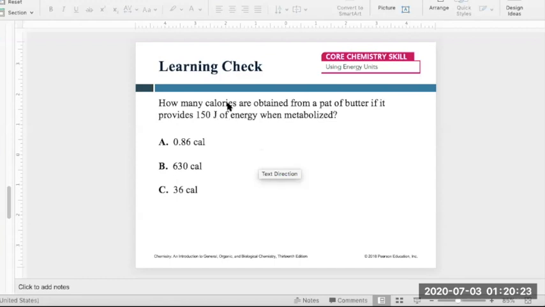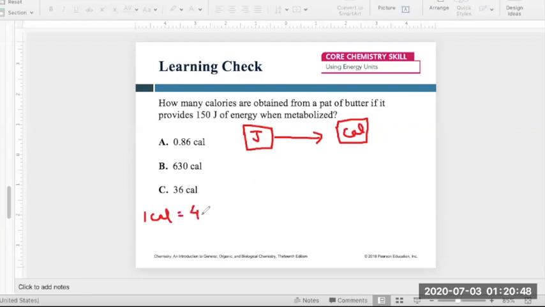So first you have to make a solution map, like we already discussed in chapter 1. So you have to go from joules, and your ending should be calorie, CAL. And we know joules and calories are interrelated, right? If you remember, we know 1 calorie is 4.184 joules, right?